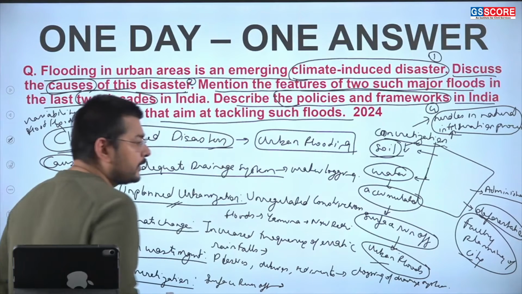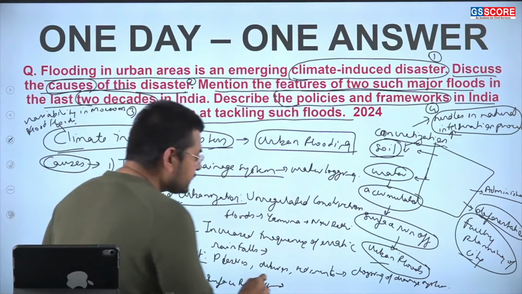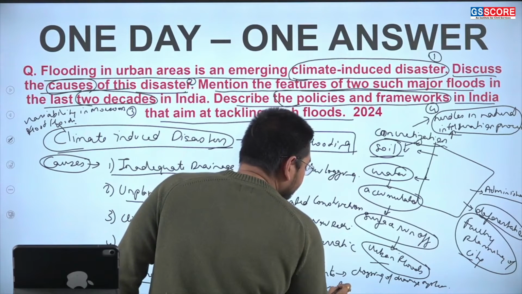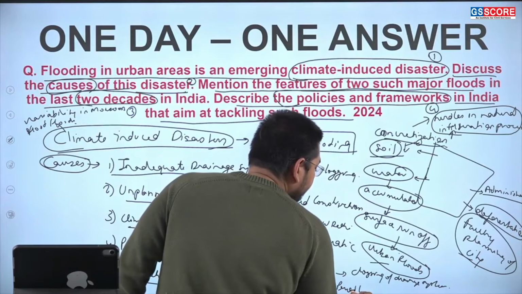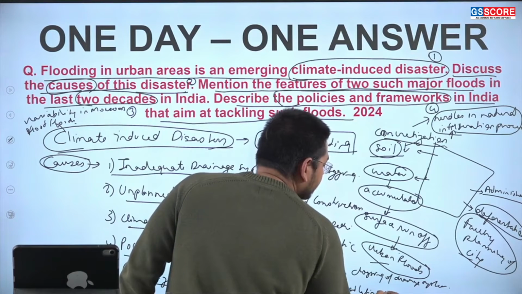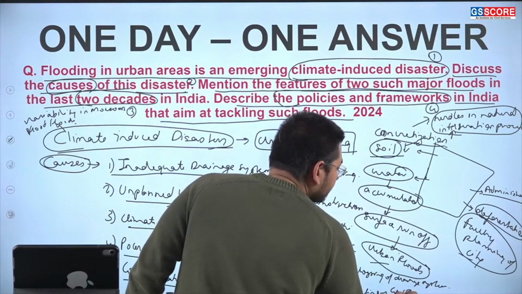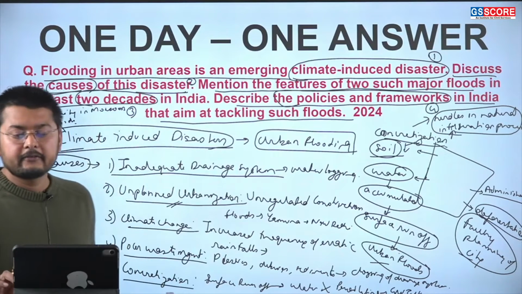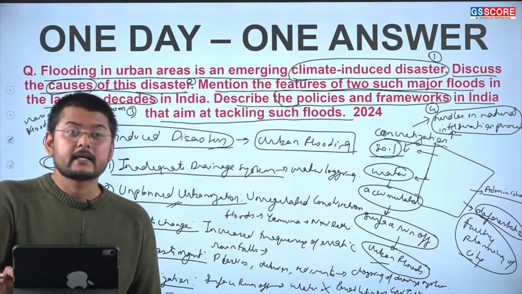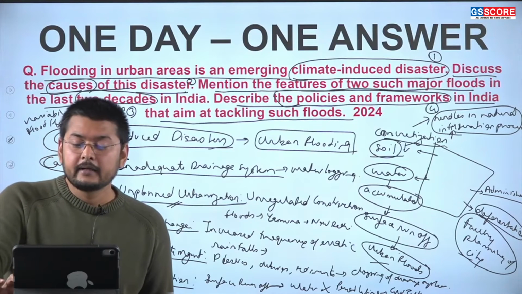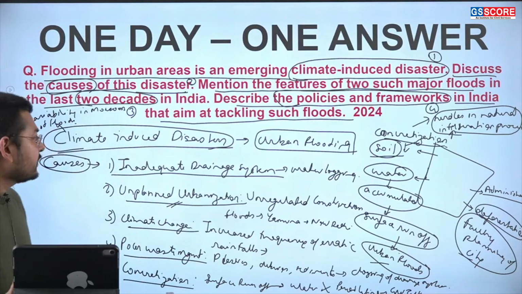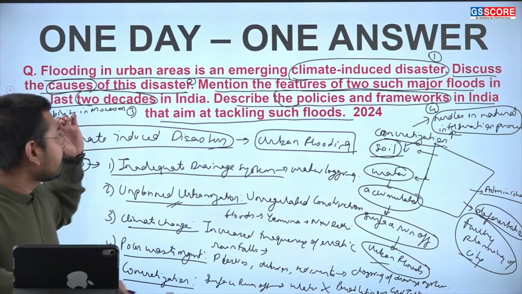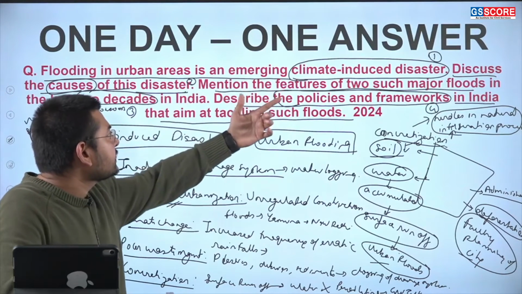In the surface runoff condition, the water is not percolating in towards the groundwater table. So this is also resulting in the condition where the climate change disaster is getting induced. Now these are the basic causes where we can see the climate induced disaster is taking place.